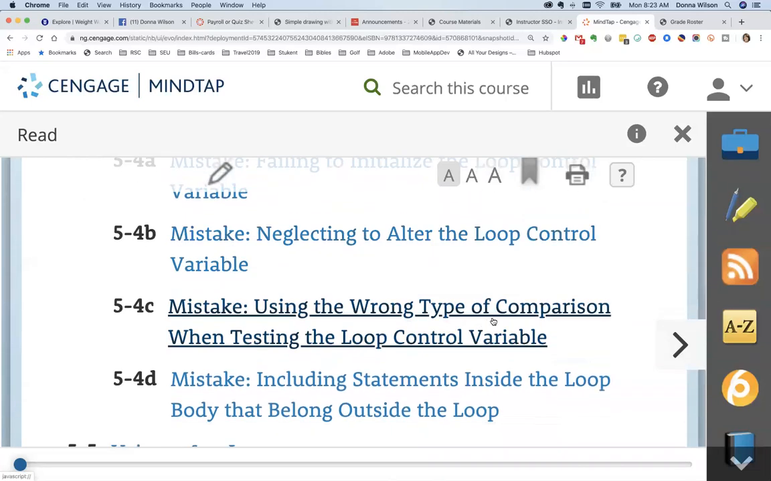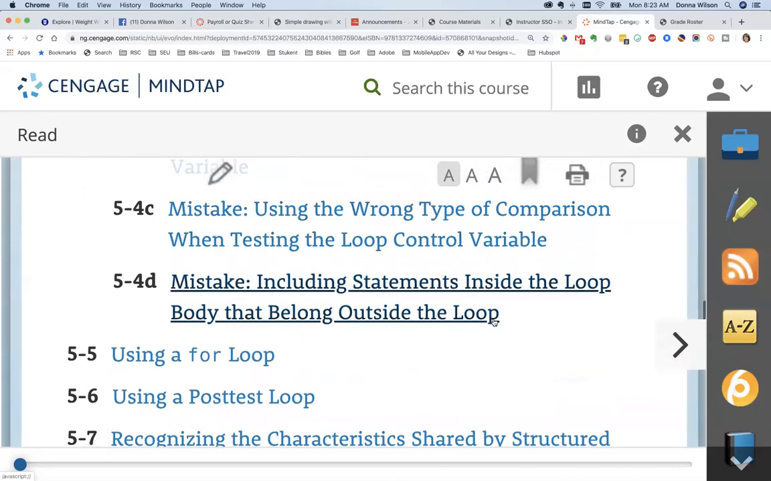Using the wrong type of comparison when testing the loop, including statements inside the loop body that belong outside the loop. And remember, in Python, that can really be an issue because of the indentation. And so you have to be sure that you have the right things inside the loop. For instance, you don't want to put the report or something inside the loop, because that would be printed each time instead of after you drop out of the loop.